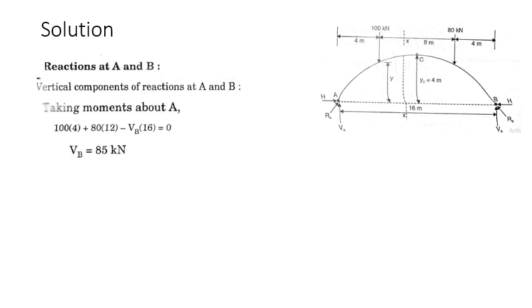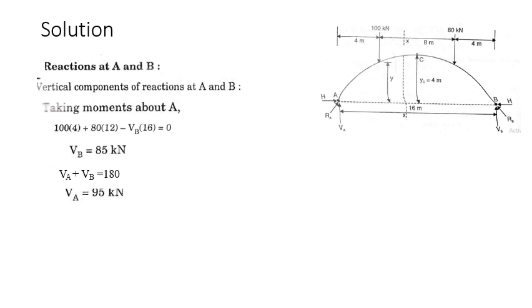Next, apply the condition sigma V is equal to 0. VA plus VB is equal to 100 plus 80, that is 180. So VA would be equal to 95 kilonewton. Okay, next is to find the H.